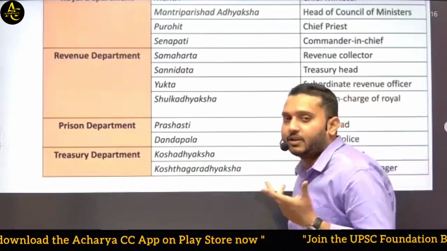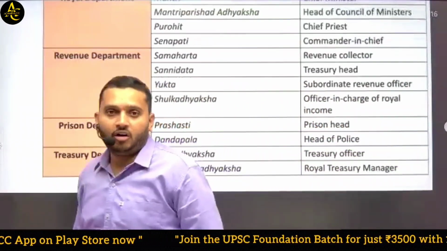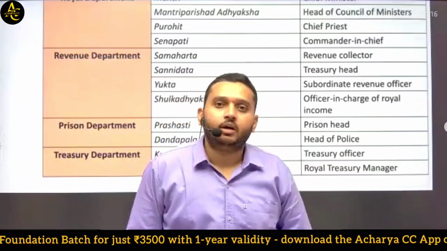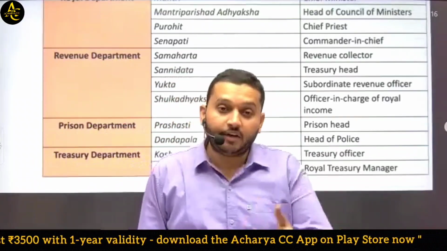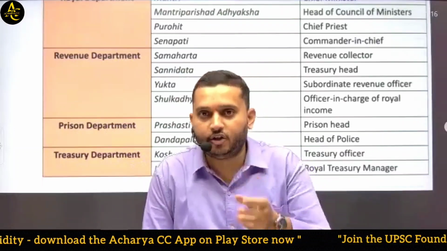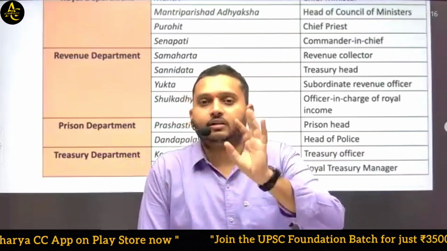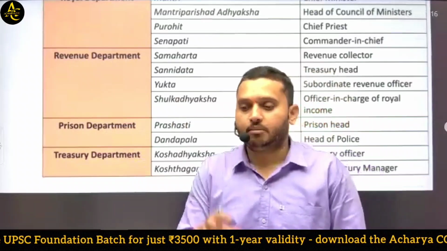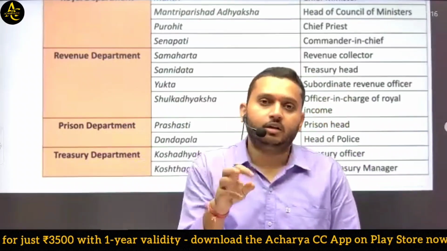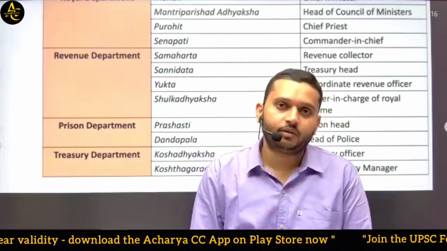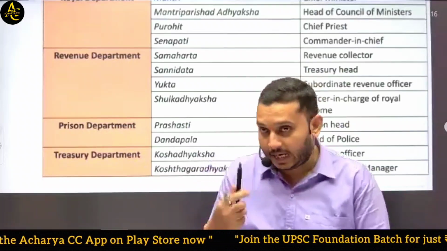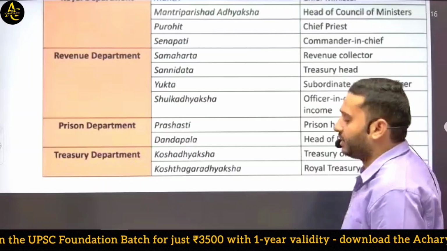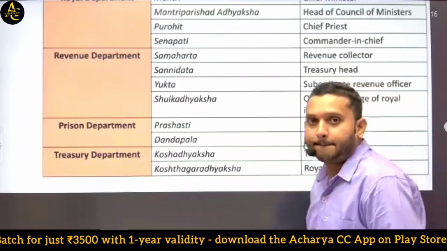That means the expenditure on royal family members, the revenue generated by them, their salary, and their other income. Many regions were given to them, the revenue collected from them, and that whole money is counted under this royal treasury. Okay,